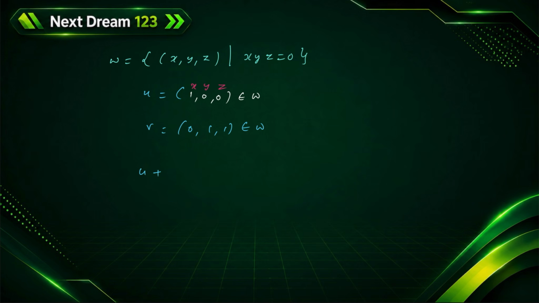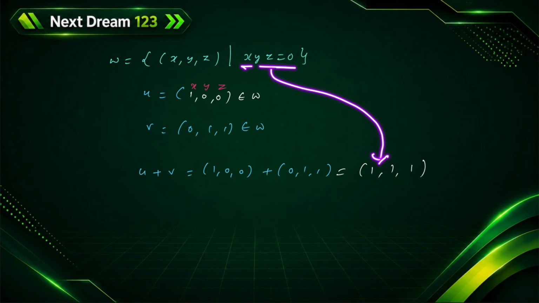If I take U plus V, adding coordinates at the same place, 1 plus 0 we get 1, 0 plus 1 we get 1, and similarly the last is also 1. So U plus V is (1, 1, 1). If I apply the condition, 1 into 1 into 1, that is equal to 1, which is not equal to 0.